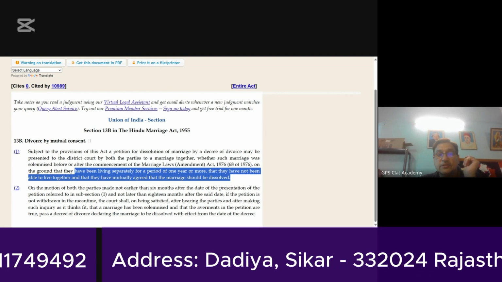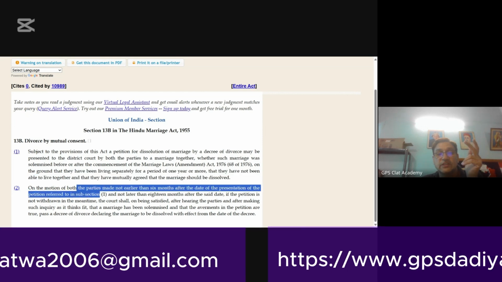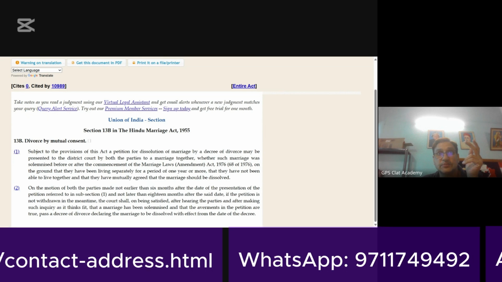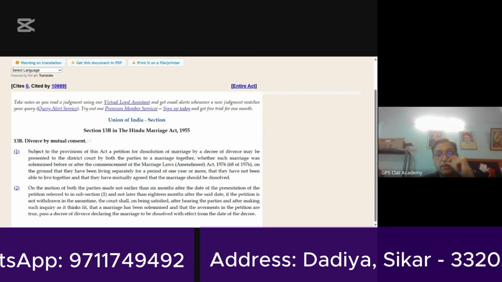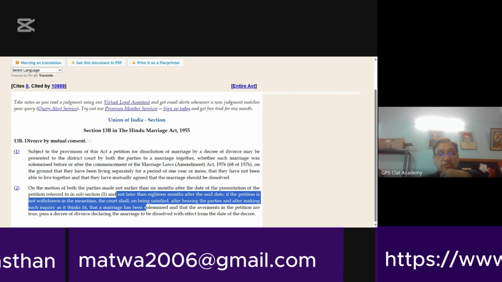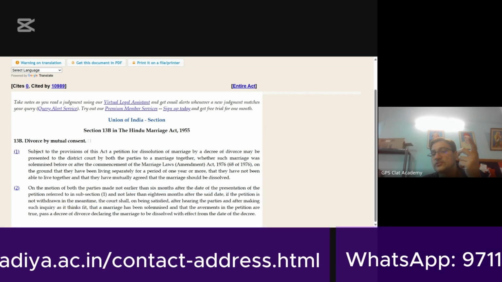In the second petition, there is a timeline that 6 months you have to present the second petition. This is given in the second paragraph. Not later, not earlier than 6 months after the date of presentation of petition, and not later than 18 months. If the petition is not withdrawn, the court shall be satisfied. So the second petition comes after 6 months.